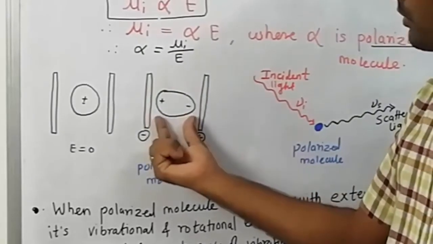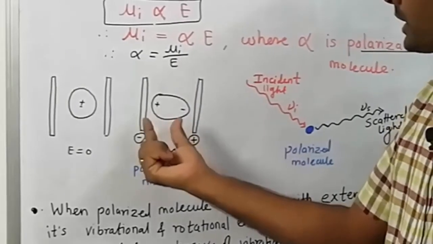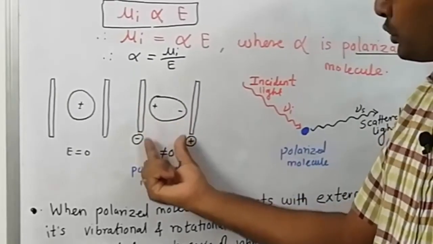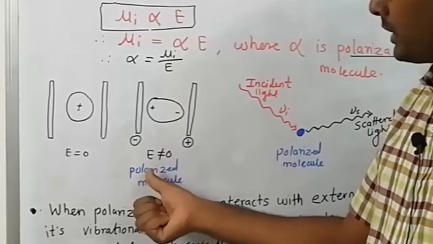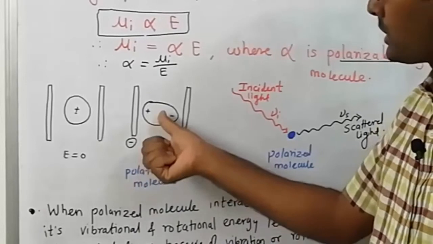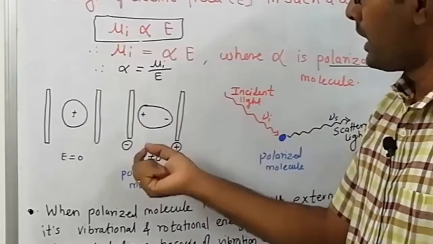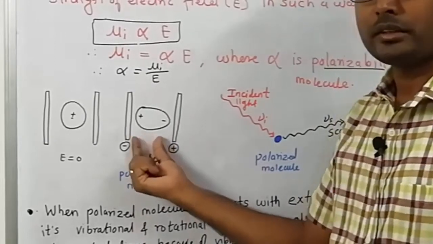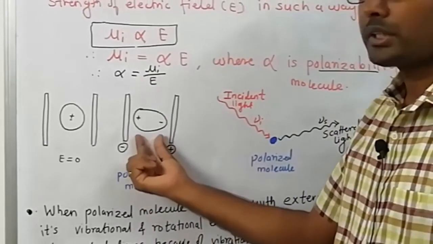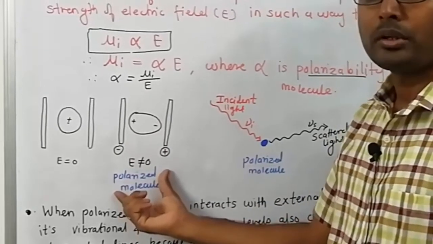Two poles are formed, so a dipole moment is generated. This dipole moment is generated due to the application of the electric field, hence the dipole moment generated is called induced dipole moment, that is mu I.